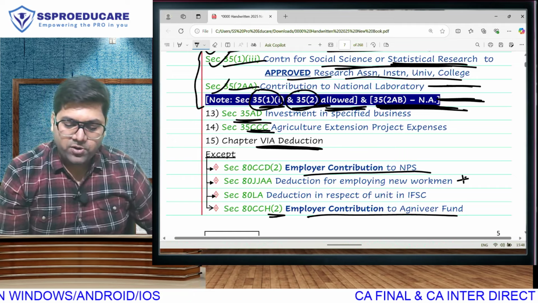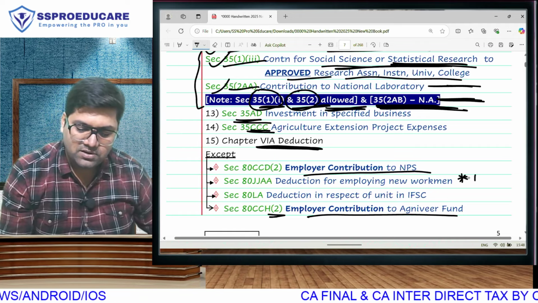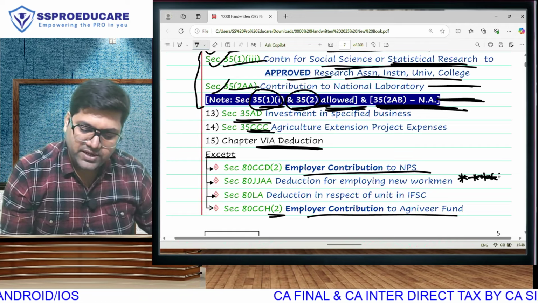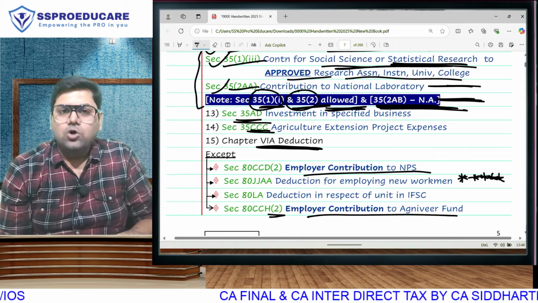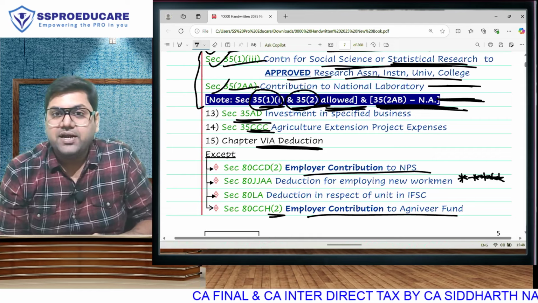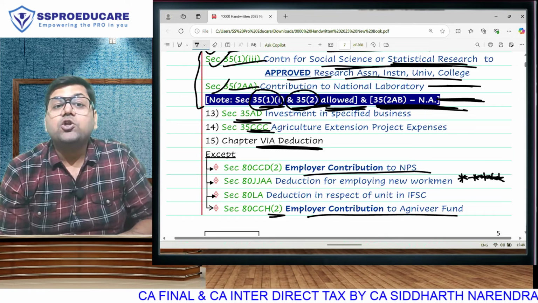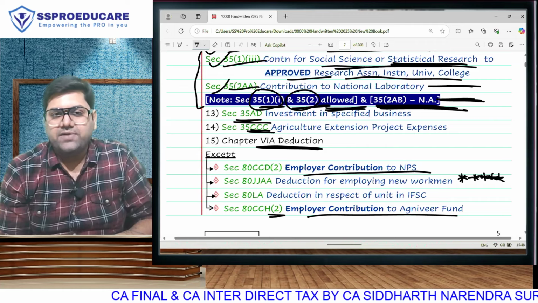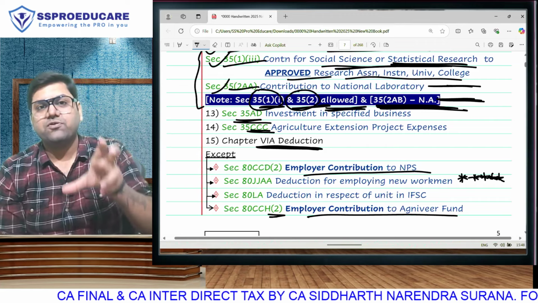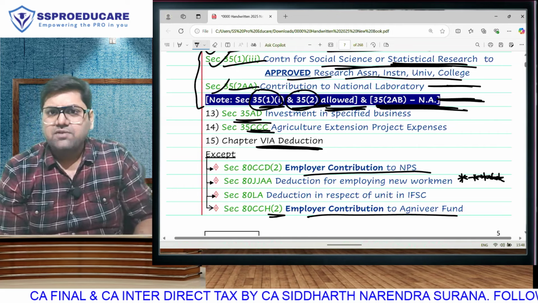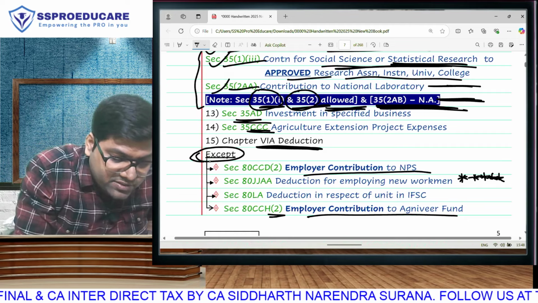The most important of all, dear students, whether you are giving inter exam or final exam, please make sure you study this section properly and perfectly, because over the last few years I observe almost every attempt, especially at CA final, you get this 80JJAA, 30% of additional employee cost. Whenever you are engaging new workmen, you will pay them salary, 30% of their cost, subject to a lot of conditions, will be allowed as a deduction in old as well as new regime.